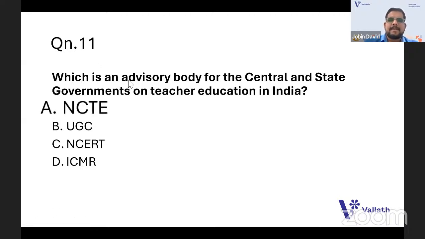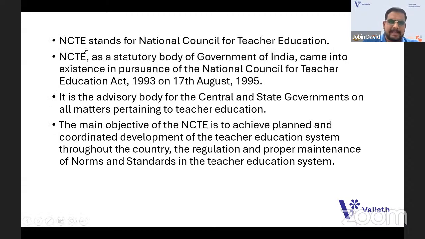That's correct. National Council for Teacher Education is an advisory board, a nodal agency for all teacher education institutions: B.Ed colleges, TTE or D.El.Ed colleges, M.Ed colleges and all. NCTE is a statutory body. What do you mean by statutory body?